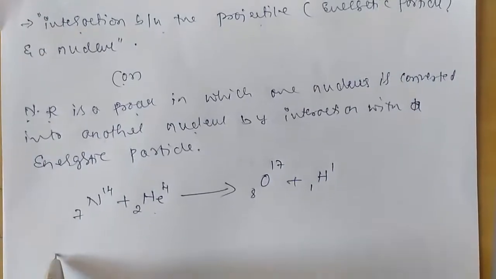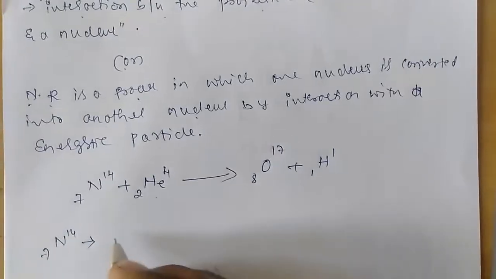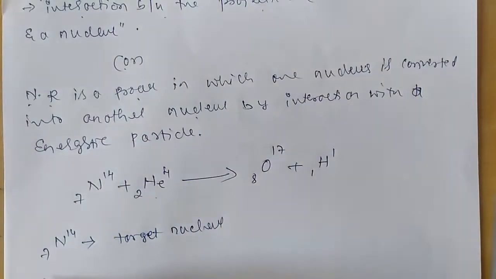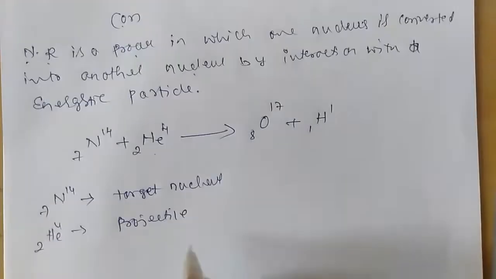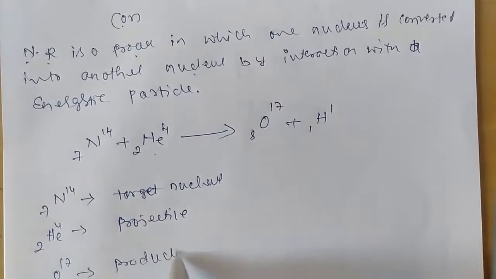Now here N 7 14 is called the target nucleus, He 2 4 is called the projectile, and oxygen 8 17 is called the product nucleus.